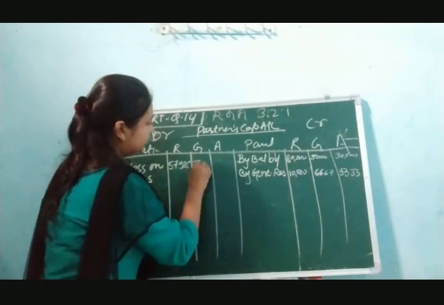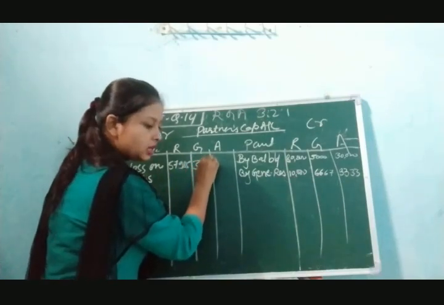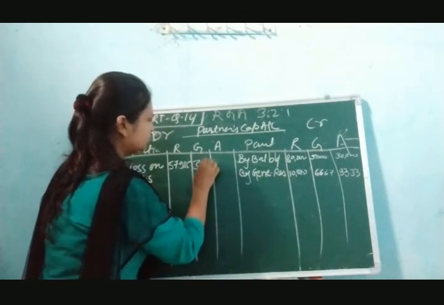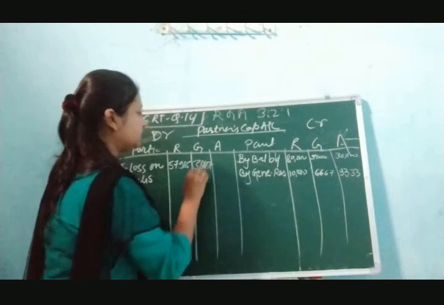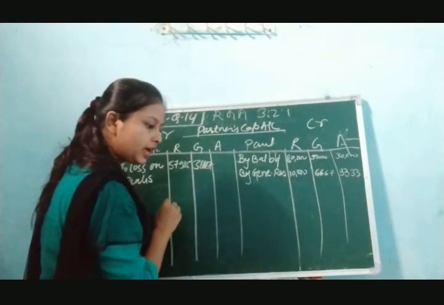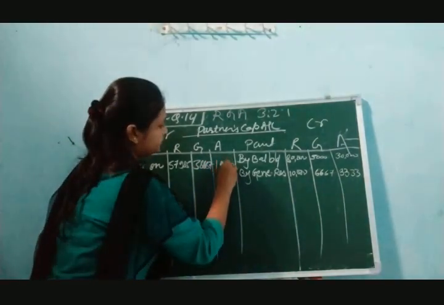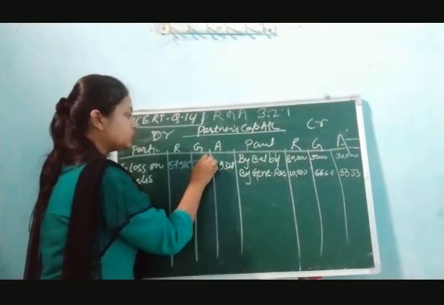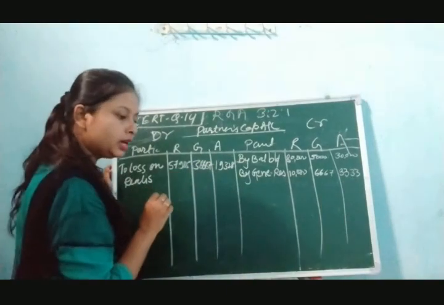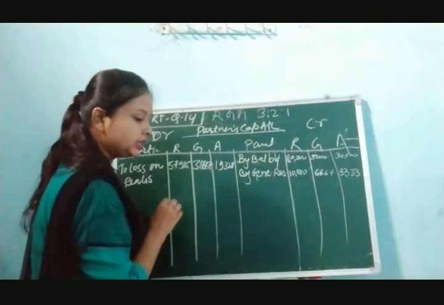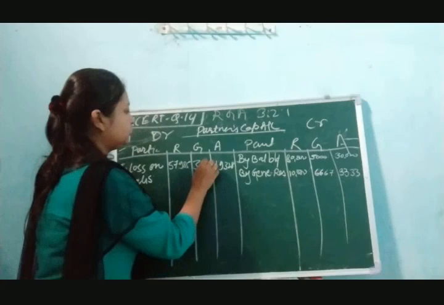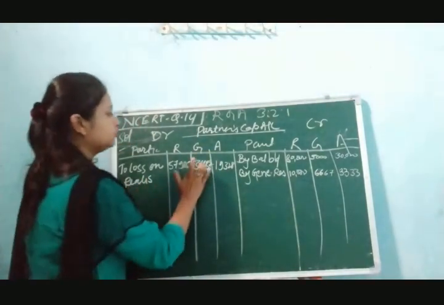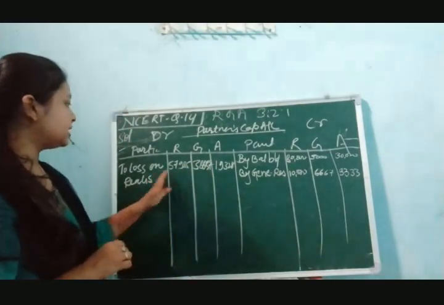After that 38,657, and the next one is 19,328. These three amounts have come from the realization account. Okay, so these are the losses.